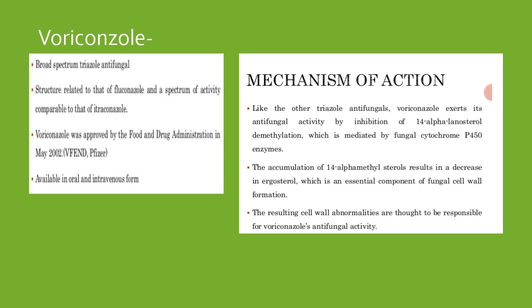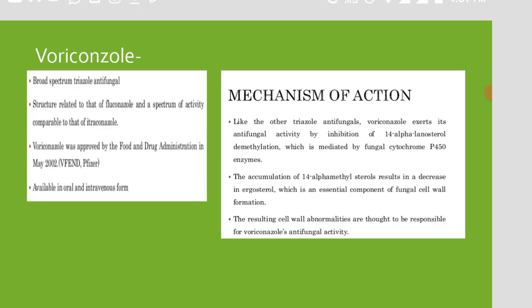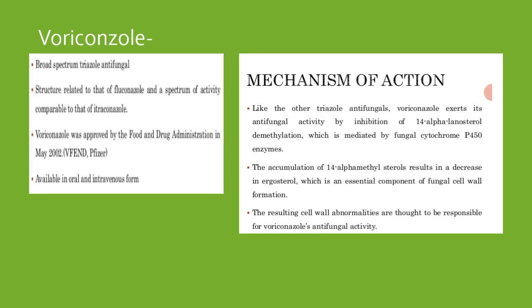They will inhibit the methylation of 14 alpha lanosterol. This compound is responsible for producing the ergosterol. Okay, so now if the process of this methylation is getting inhibited, then this 14 alpha lanosterol will accumulate, and that will result in a decrease in the production of ergosterol. Now we know ergosterol is a very essential compound in the cell membrane structure,